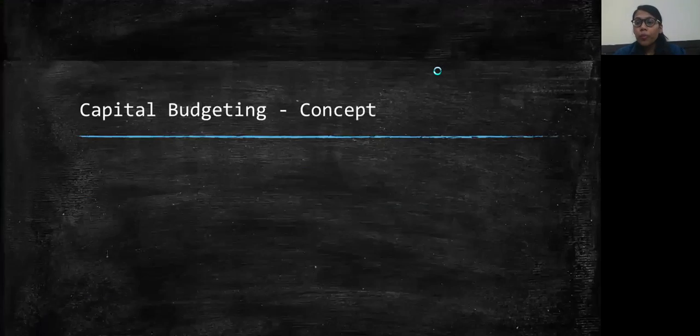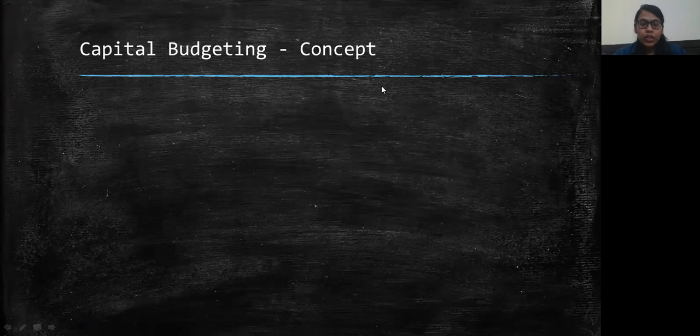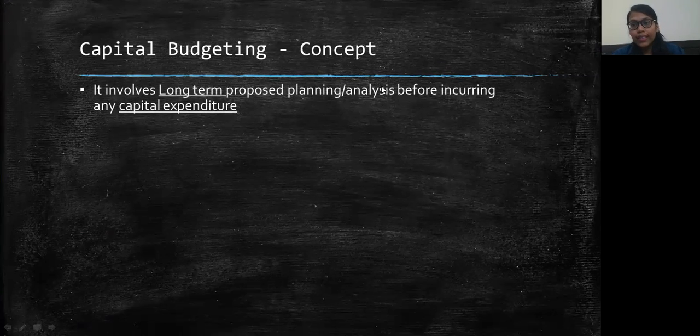So let's first talk about the definition of capital budgeting. The definition says that it involves long-term proposed planning and analysis before incurring any capital expenditure. So what we understand from this definition is that before incurring any capital expenditure, you have to do proper planning as well as analysis. Without doing proper planning and analysis, you cannot incur capital expenditure. Let's discuss this term capital expenditure in more detail.